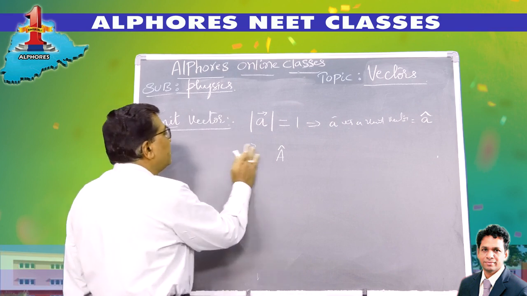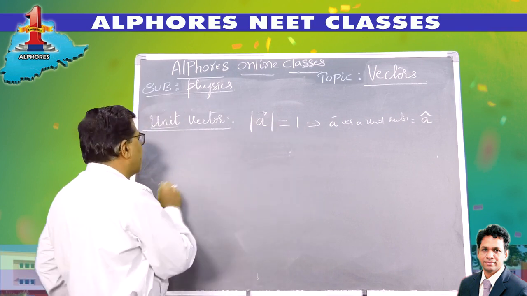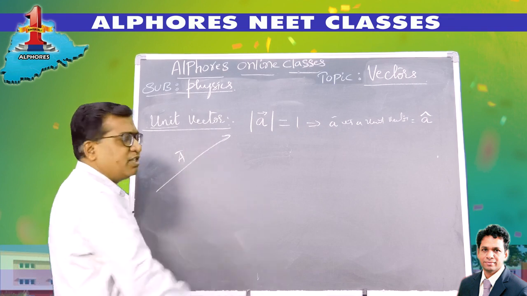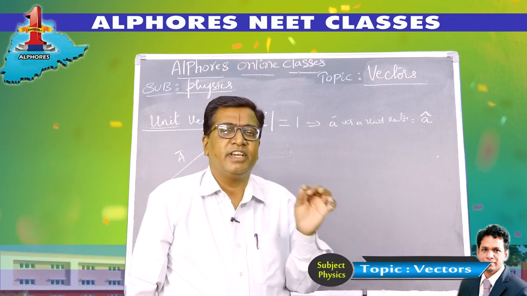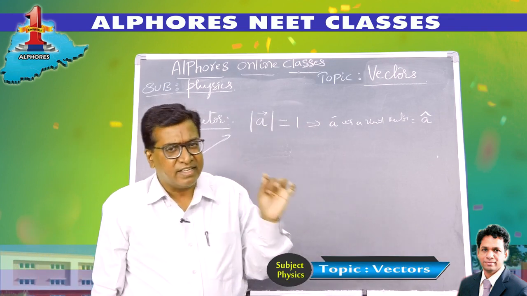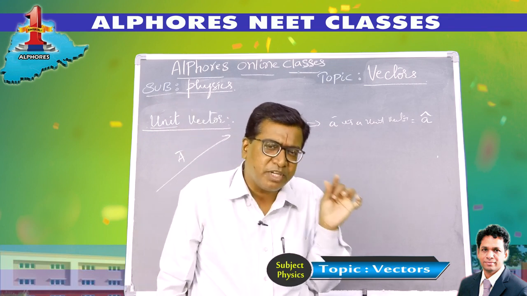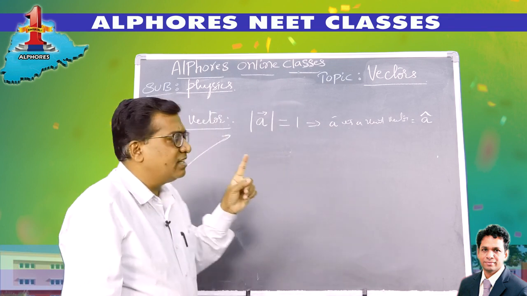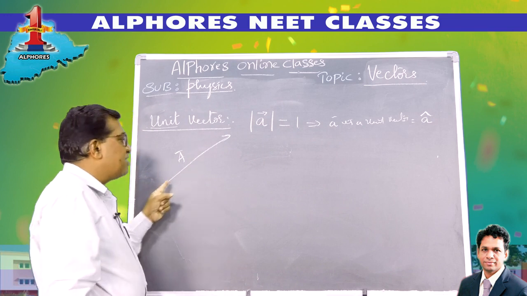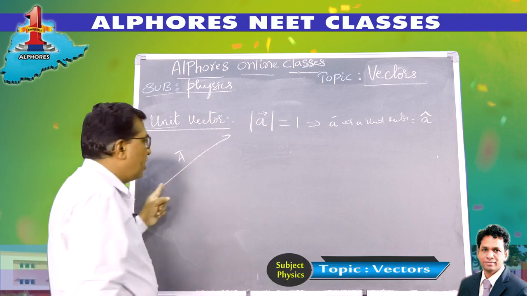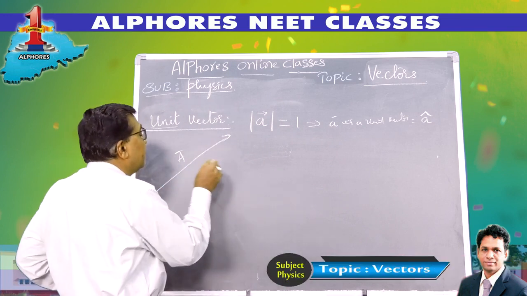Now, what is the unit vector along any vector? Suppose there is a vector A bar. What is a unit vector along this vector? A unit vector along any vector is a vector of 1 unit magnitude and the same direction as that of the vector. So what is the unit vector along A bar?